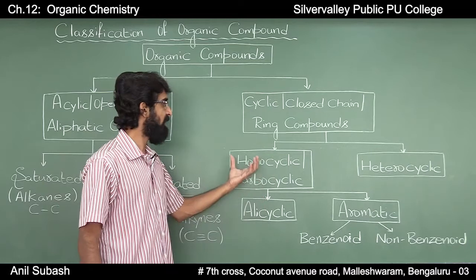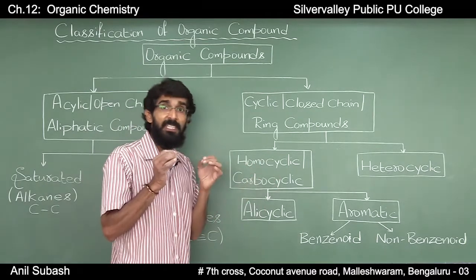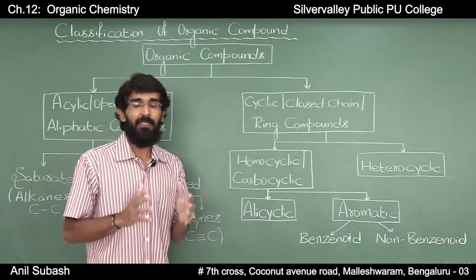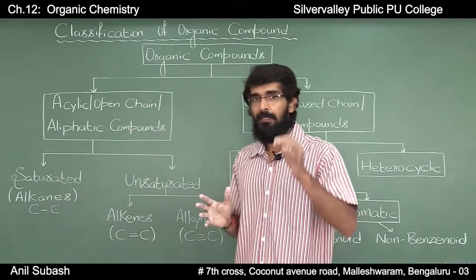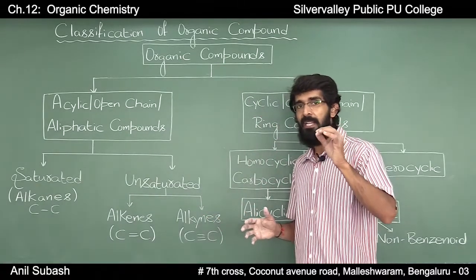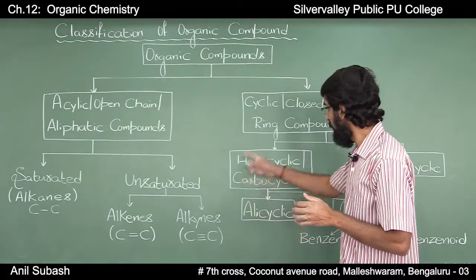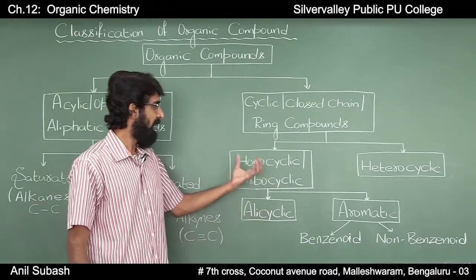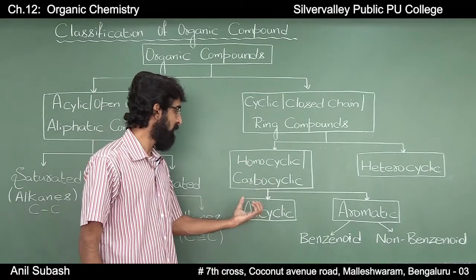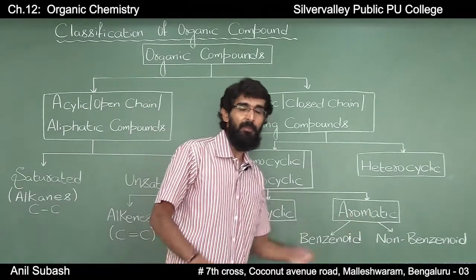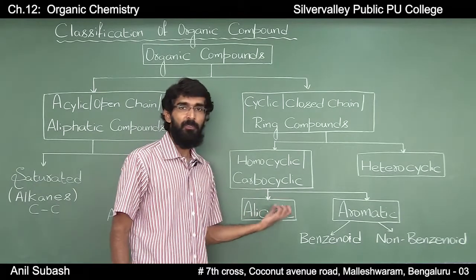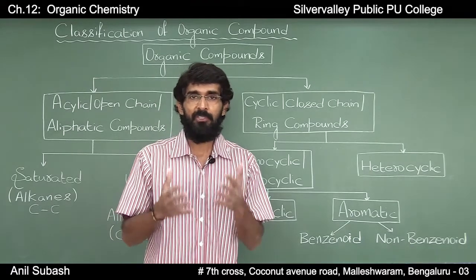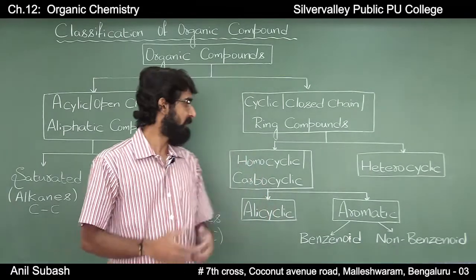Homocyclic compounds are those which consist of only carbon atoms in the ring. That is, there are no other atoms apart from carbon atoms in homocyclic compounds, and these homocyclic compounds are further classified into alicyclic and aromatic. Alicyclic compounds are those which resemble aliphatic compounds in their properties.